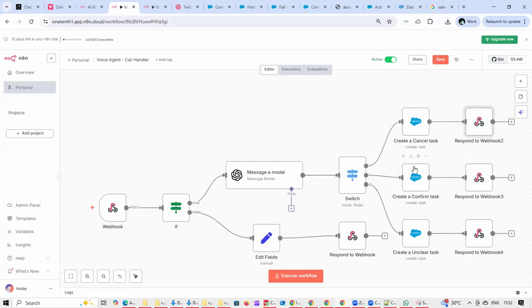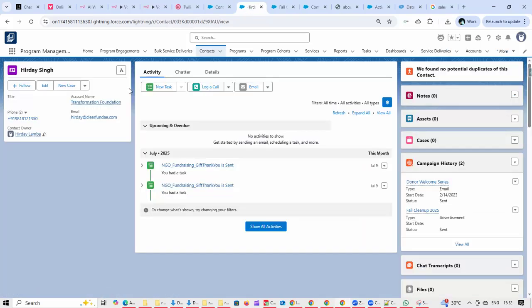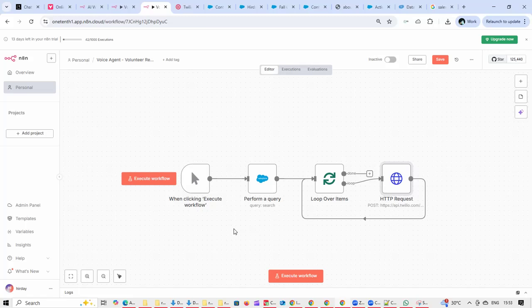And this task is associated with the contact. So if I look over in Salesforce, I've got a campaign, fall cleanup. This campaign has only one contact as of now. Now this is that contact, and now we are going to simulate calling this particular contact. So if I go over here, I'm going to now execute the workflow.